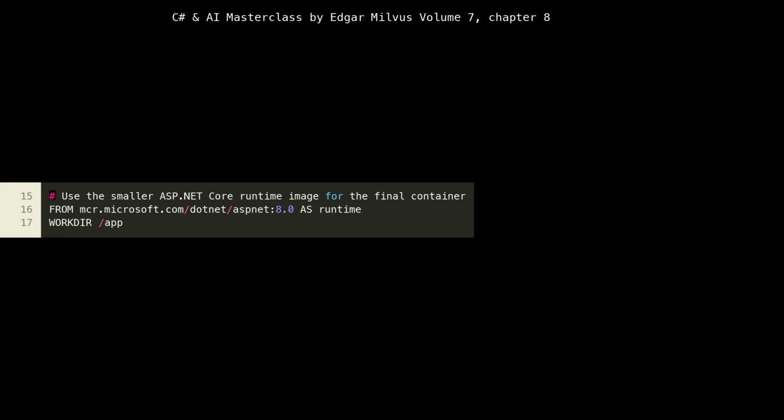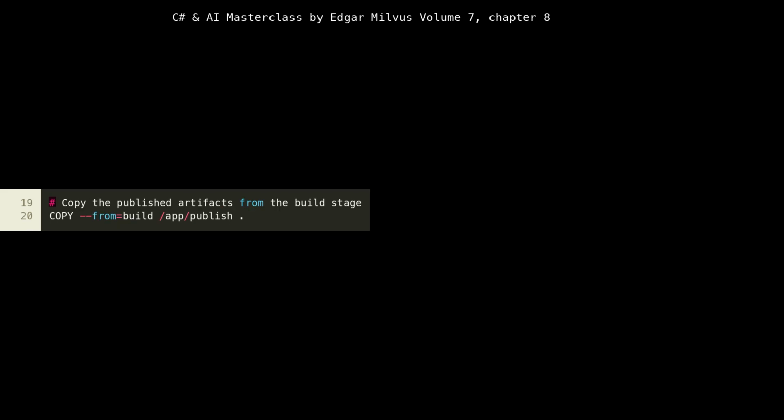We then set the working directory to /app, which will be the root for our deployed application within the final container. At lines 19 to 20, we use COPY --from=build /app/publish. This is the core of the multi-stage build pattern. We are copying only the published output from the build stage's /app/publish directory into the runtime stage's current working directory, /app. This is a critical step for reducing the final image size.